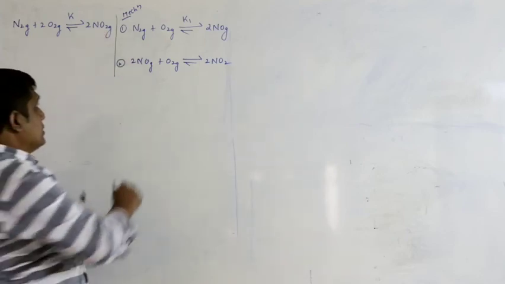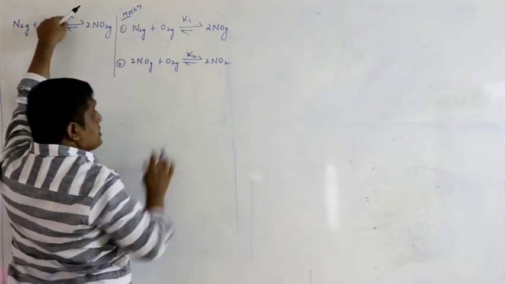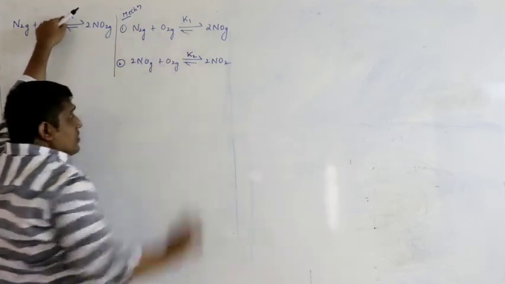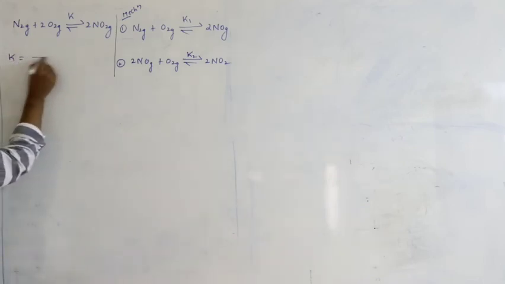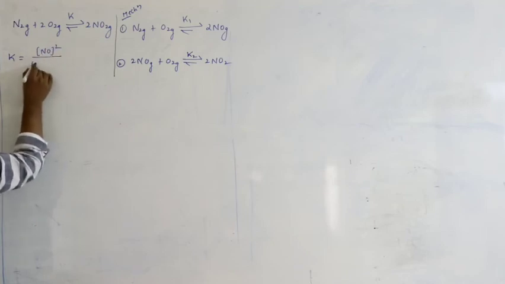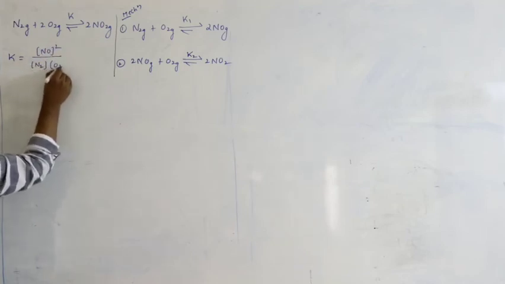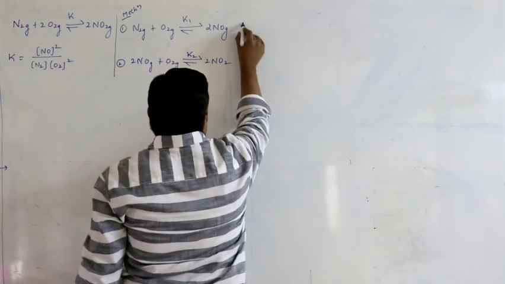So what is the relation between the overall equilibrium constant and the equilibrium constants of the respective steps? According to the definition, K equals [NO2] square by [N2][O2] square. So what is K1 here?